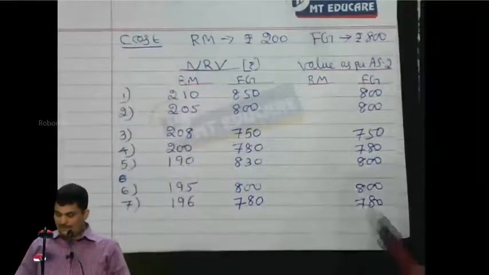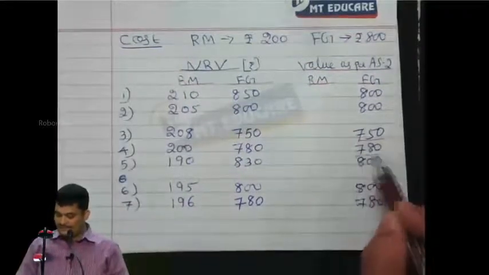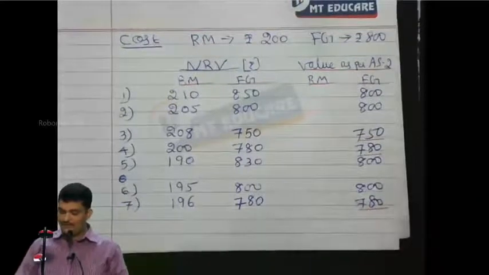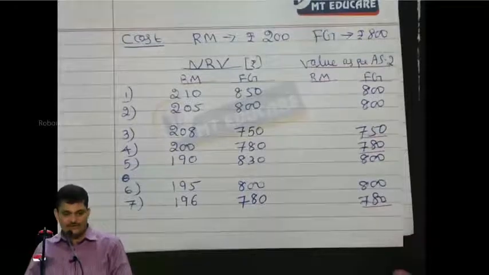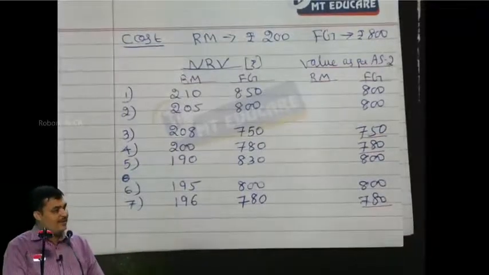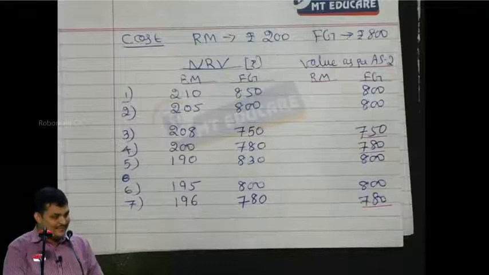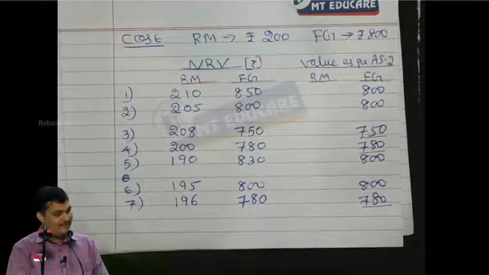Okay. So there are 3 times you have valued the finished goods less than the cost price. There are 3 times NRV of finished goods is less than the cost price of finished goods.